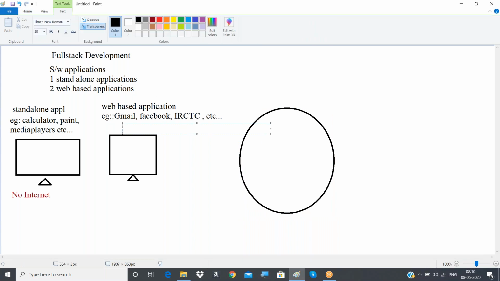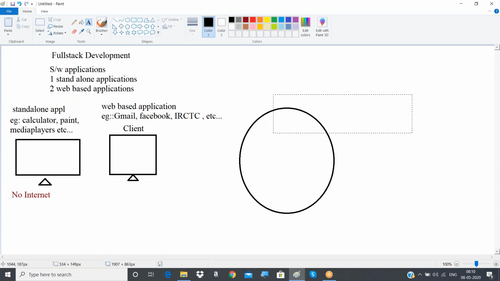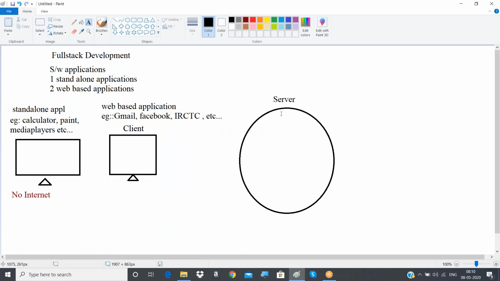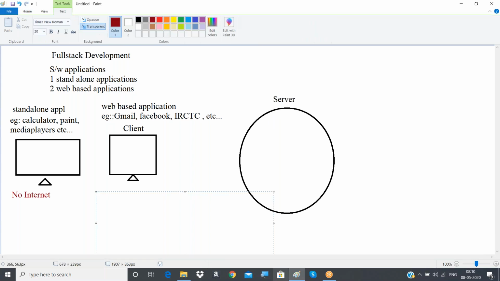Only then can we work with these applications. This machine is called the client machine, and this machine is called the server machine. Since this server machine is located at a remote place, not at our premises, that is the reason we use the internet to connect to such servers, and that is the reason we have to use the internet for working with these applications.